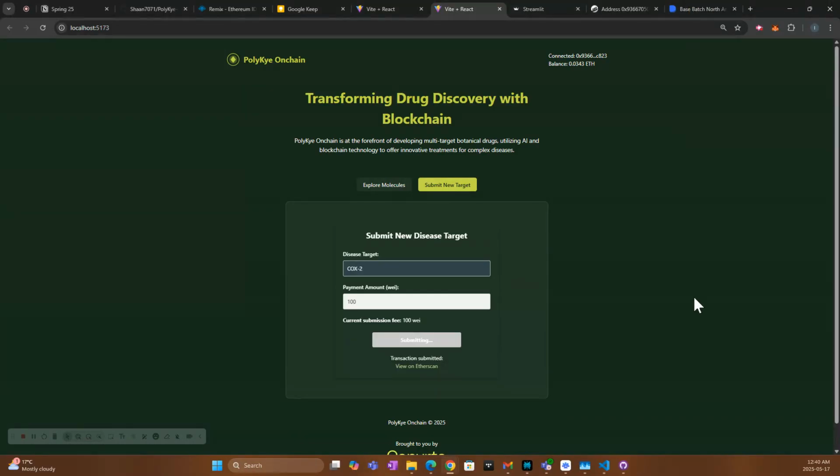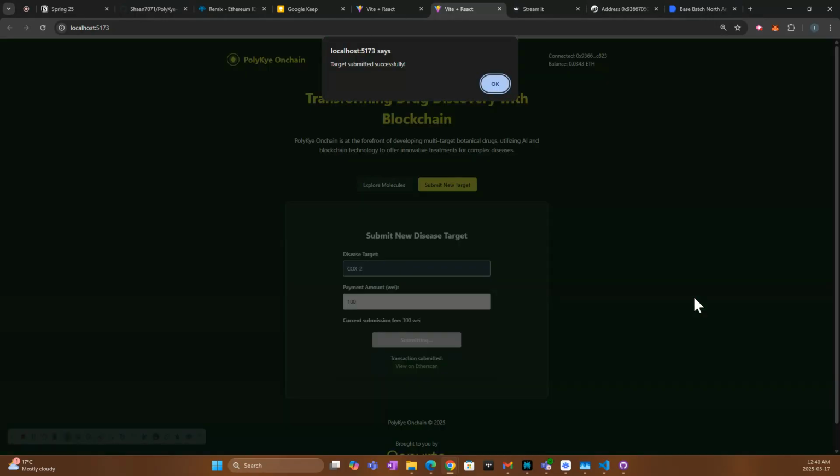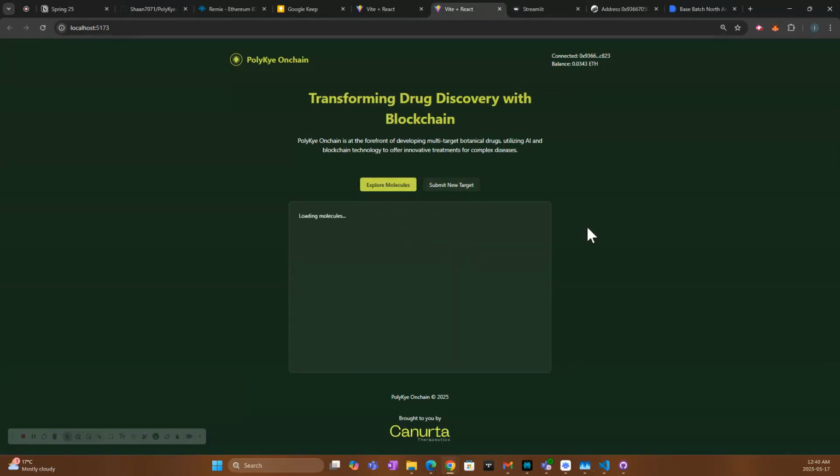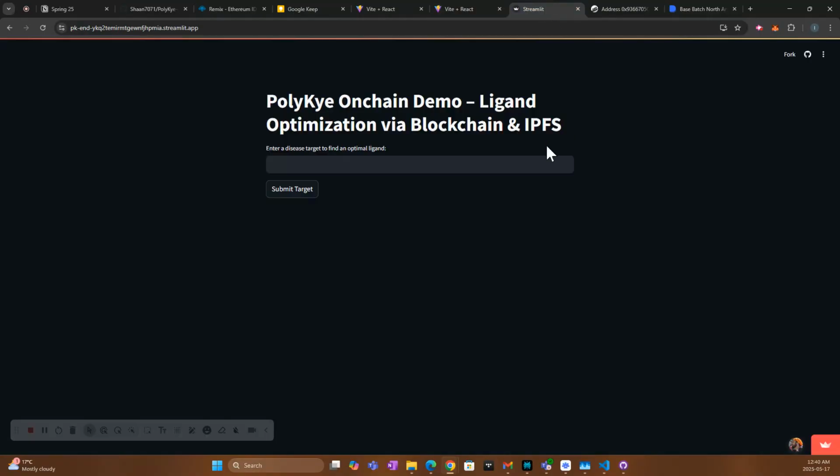Now on the back end, our PolyKye script would be listening for this event that's emitted, and it would be spinning up and generating the optimal ligand, which it would then put back on the blockchain, and you could see on Explore Molecules. Now in complete honesty, we weren't able to get this back end working properly on this front end, which is why I'm going to move over to Streamlit and show you how we would want this to work if we were to move on in this competition and we could continue working on it.